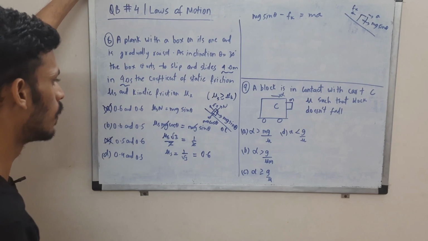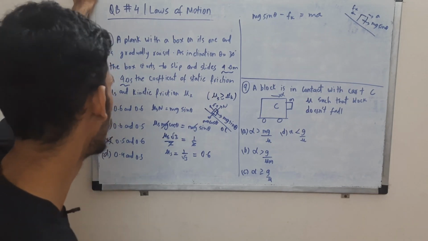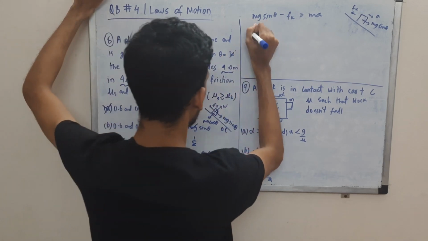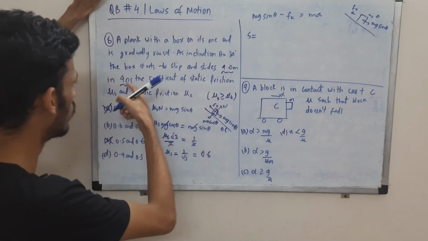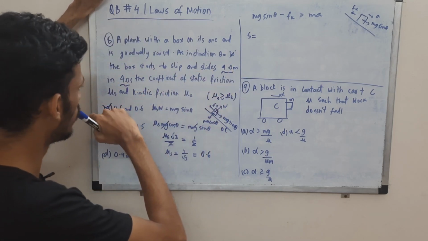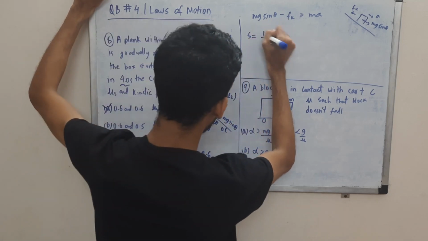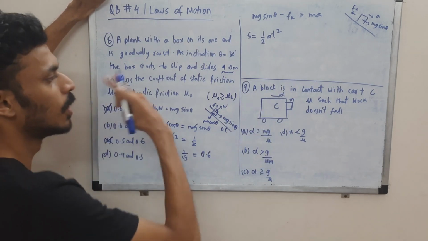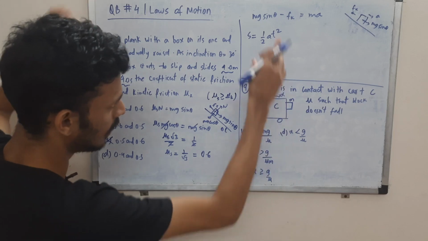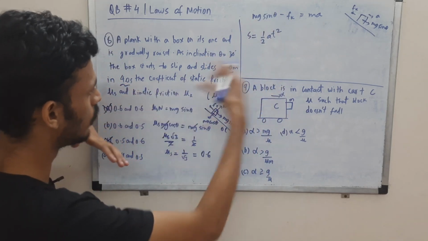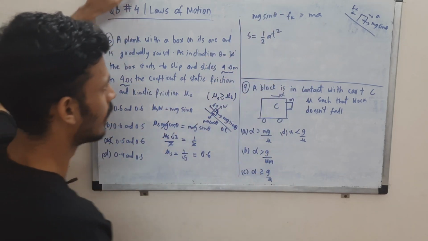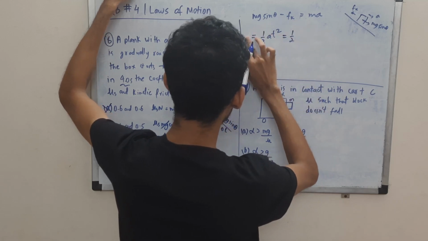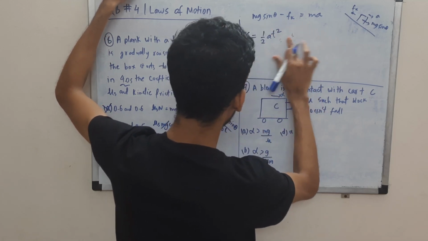Okay, now how do we find this acceleration? We can find this acceleration from the data that is provided over here. So we have been given the distance and the time, right? So we can use s is equal to ut plus half at square. u is initially 0, right? The block was at rest, slowly it was raised. So at that initial point, just before sliding, it was at a halt, right? So we'll use u as 0, so half at square.